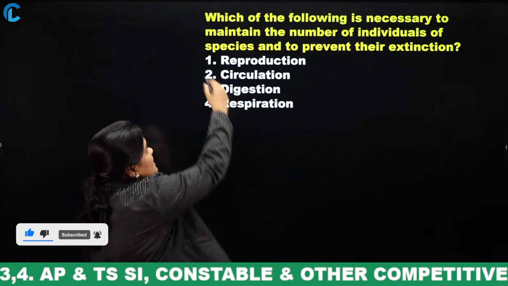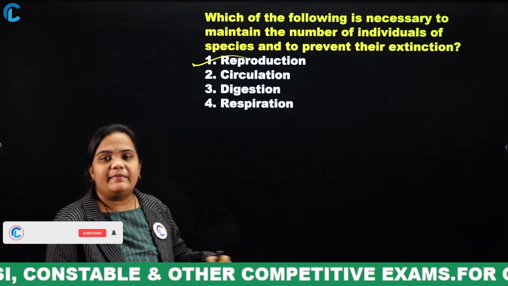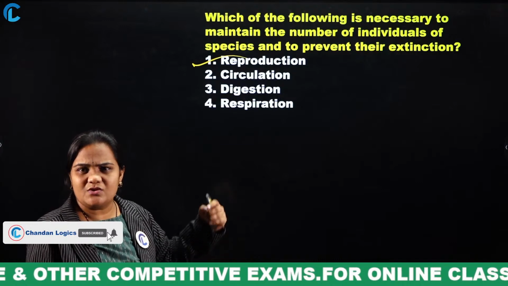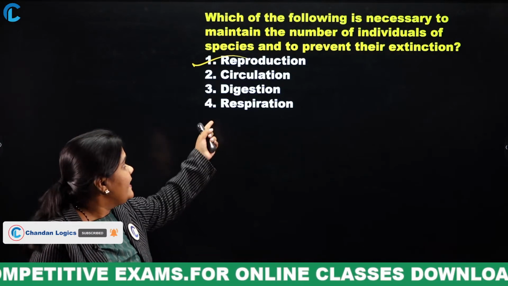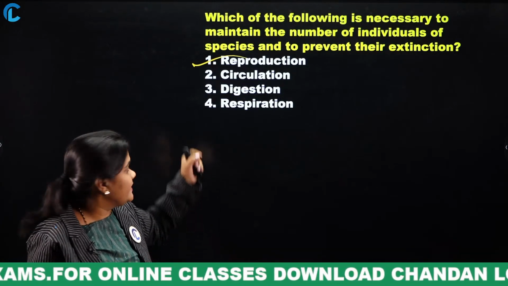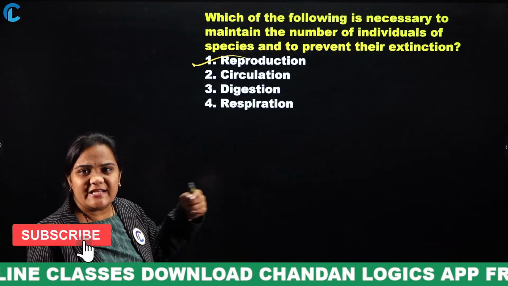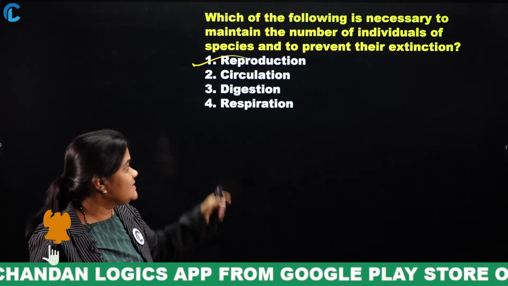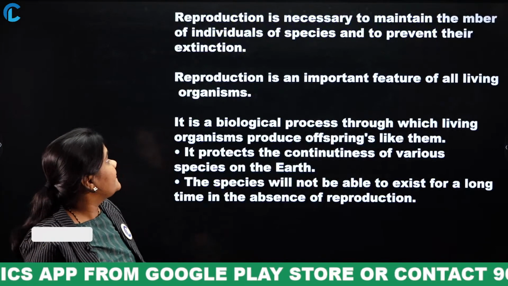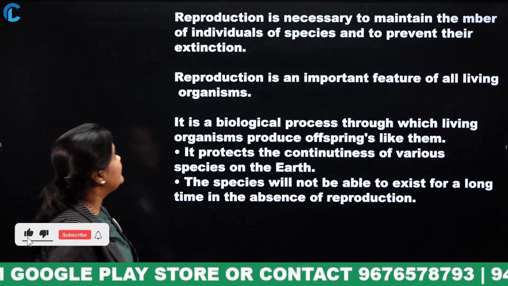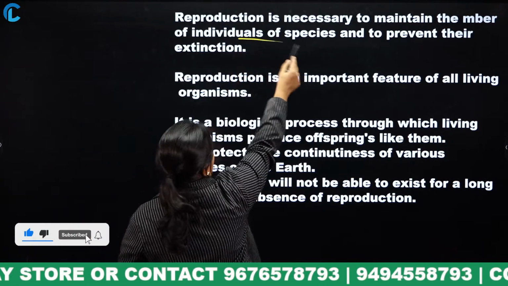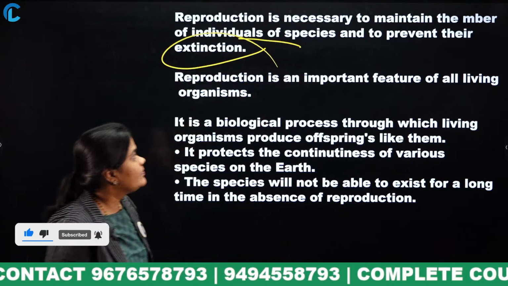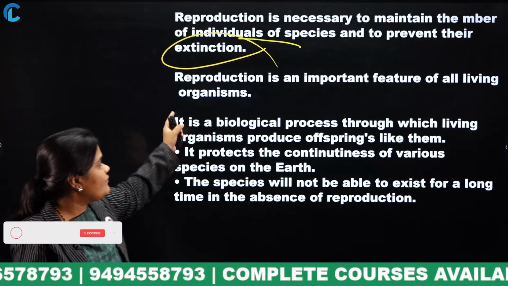Reproduction. Circulation means, for example, blood circulates. There is no link with this question. Next is digestion, so not related. Next, respiration. This respiration does not prevent our extinction. So, the answer is reproduction. Reproduction is necessary to maintain the number of individuals of species and to prevent their extinction. It is an important feature of all organisms.